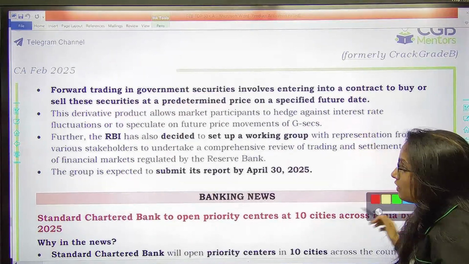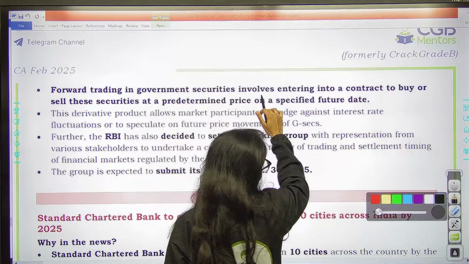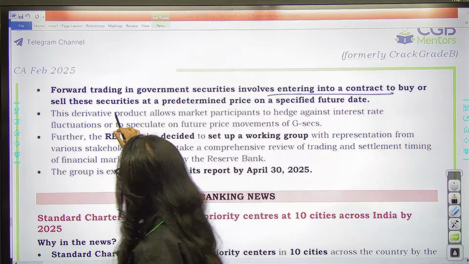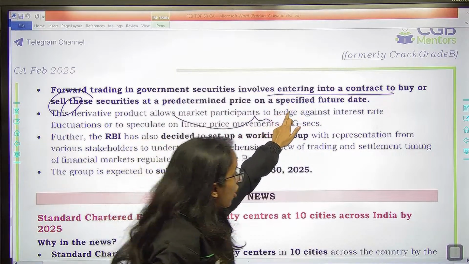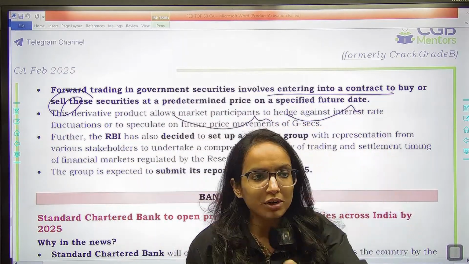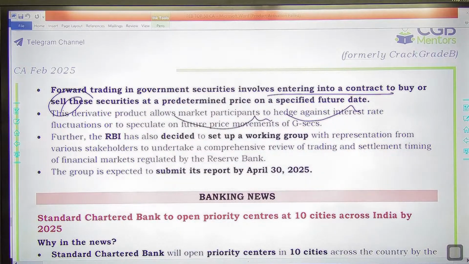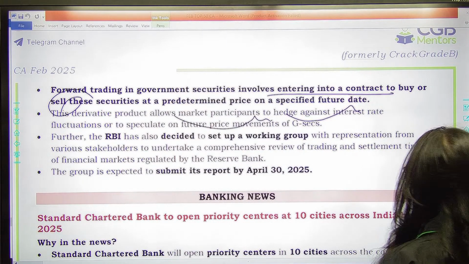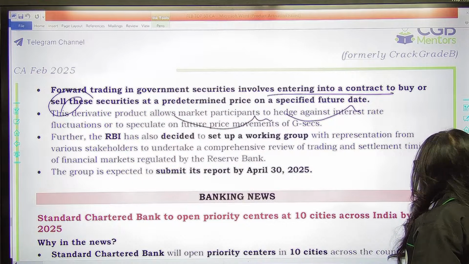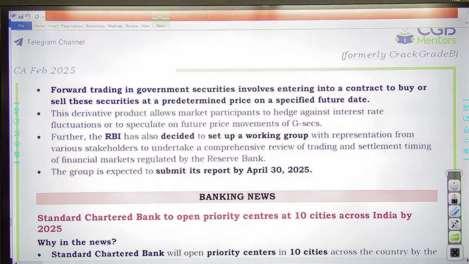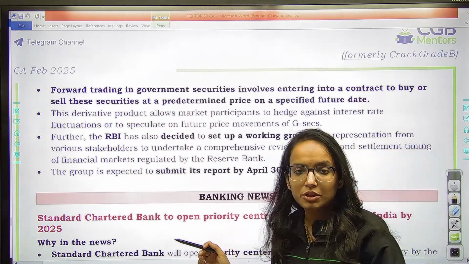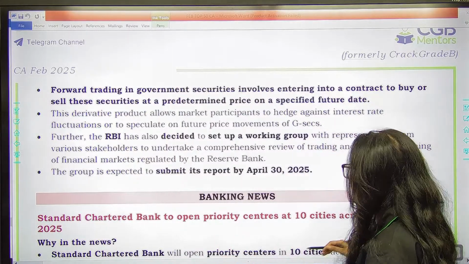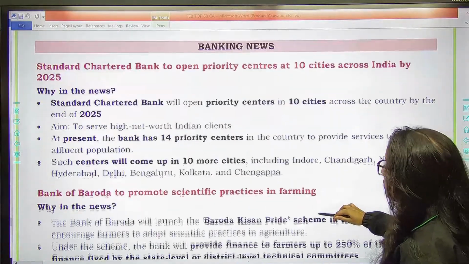Forward trading क्या होता है? Forward trading in government securities involves entering into a contract to buy or sell these securities जिसमें you have a predetermined price on a future date. इससे क्या होता है? You are able to manage the interest rate fluctuation in future. उसकी risk से you try to hedge yourself, right? So this is going to be allowed. Remember, this is an important decision in government securities. And RBI has set up a working group which will be submitting the report regarding how to implement this entire thing. Then moving on to banking news.